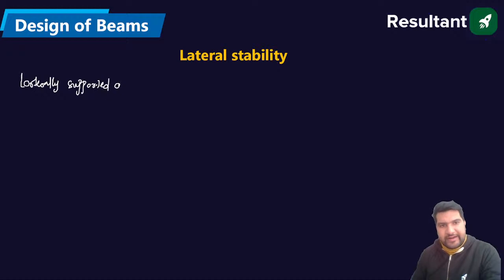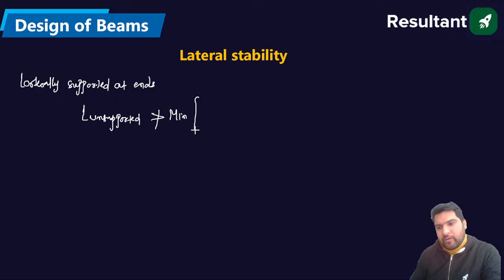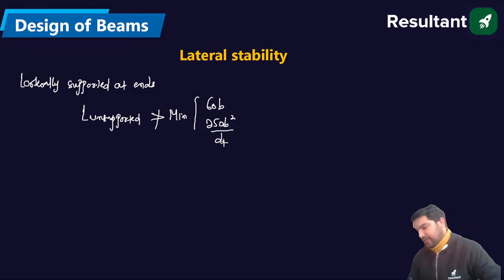Laterally supported at ends. So in that case, you have to check the L unsupported length. The L unsupported length should not be greater than the minimum of 60B or 250B square by D. That is the case for the cantilever beam.